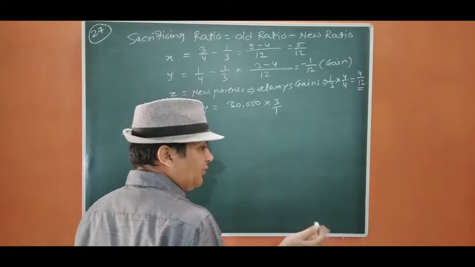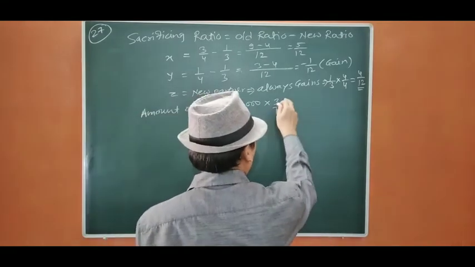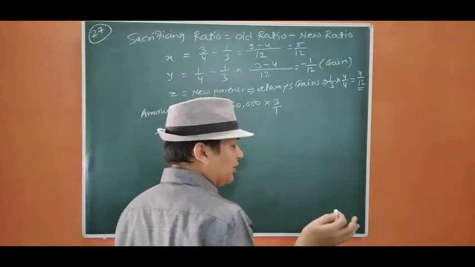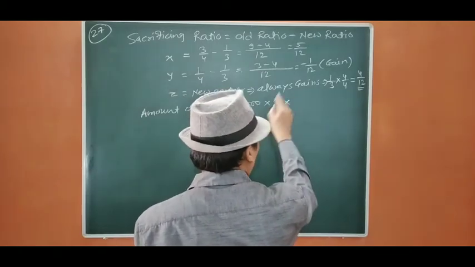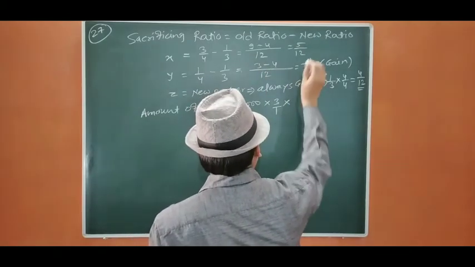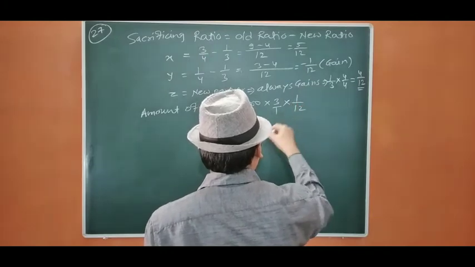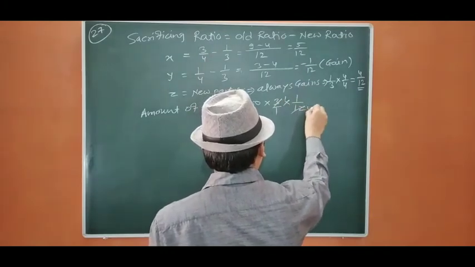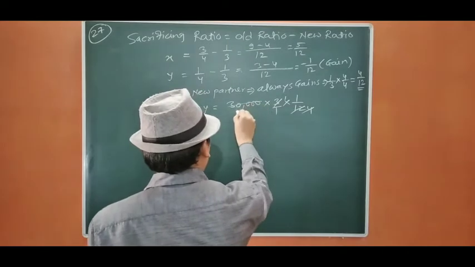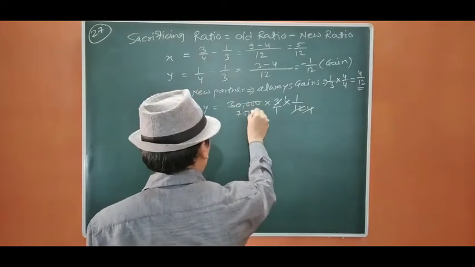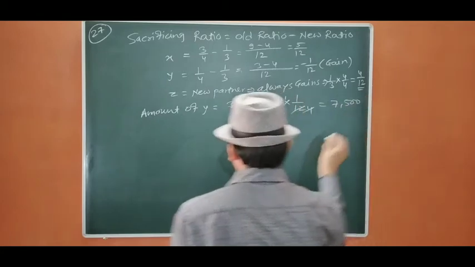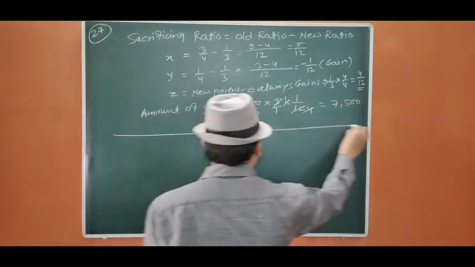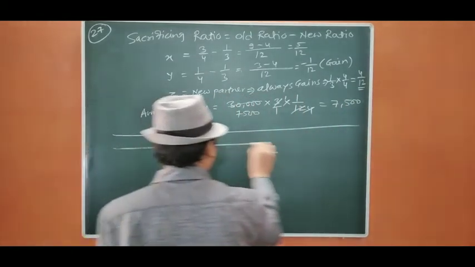Whenever you divide the thing, you reverse the thing. So it will be 3/1. We make the reciprocal. And this will be the firm's goodwill. Now we are going to find out the share of Y. That should be 1/12. 3 1s are 3, 3 4s are 12, 4 1s are 4. This is going to be 7,500. Now we are going to pass the entry. It is stated as a single journal entry, that's why we are going to pass the single journal entry.